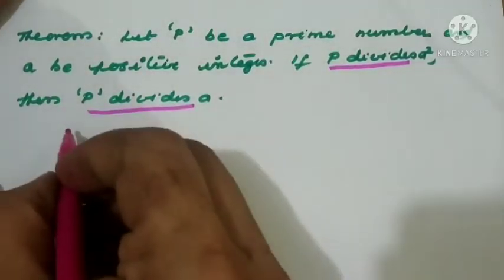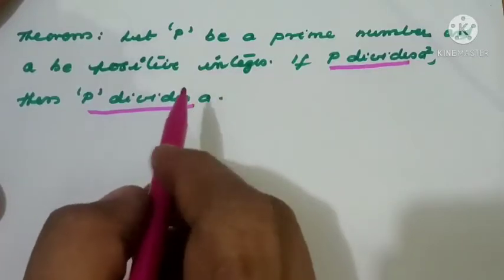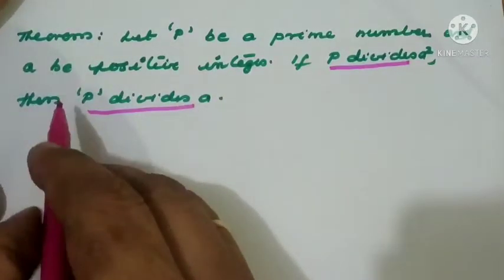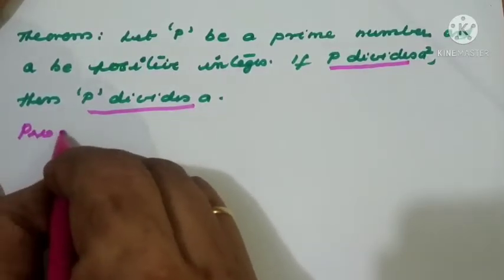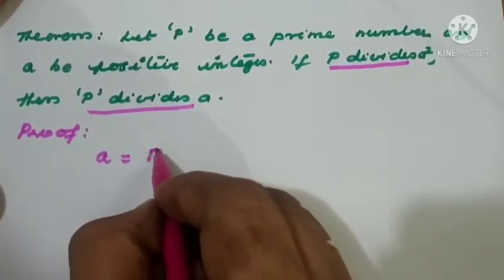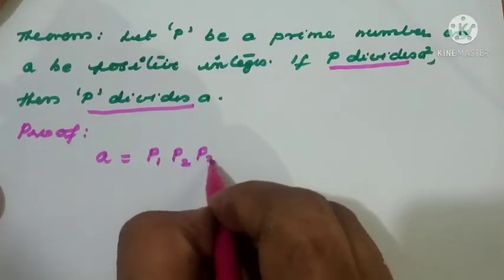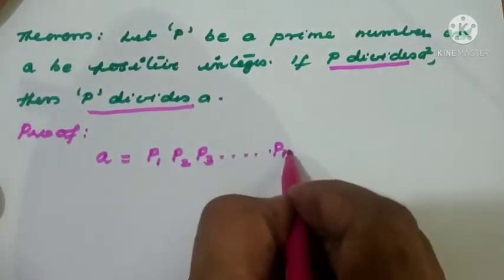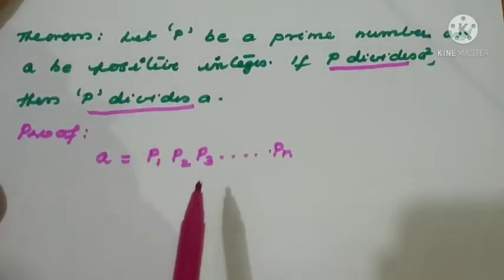So by the fundamental theorem of arithmetic, every composite number can be expressed as a product of prime numbers. A is a positive integer, so what can we write? It is a theorem, so proof only. A, a positive integer, can be expressed as a product of many primes, that means P1, P2, P3, etc., Pn. This is by the fundamental theorem of arithmetic: if any number is there, we can express it as a product of primes.